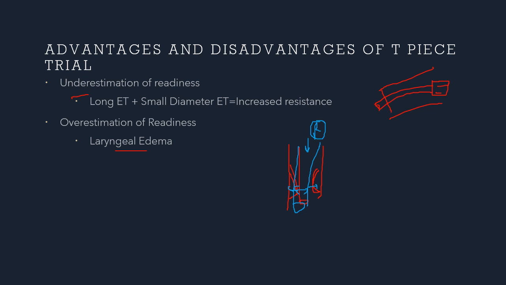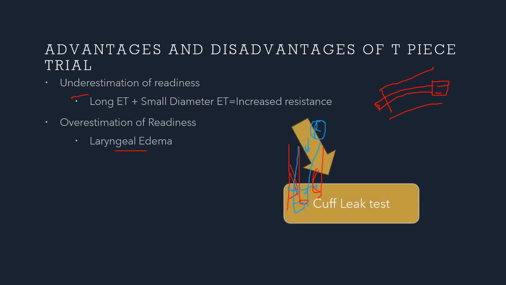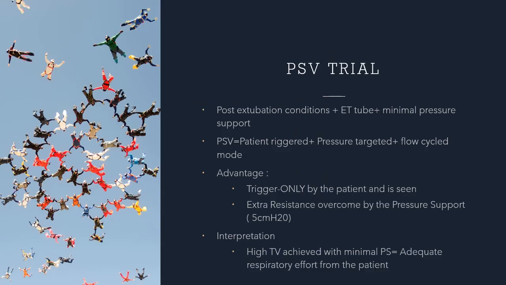So ultimately, T-piece trial is where the patient is disconnected from the ventilator. You connect oxygen, the oxygen will be delivered via the T-piece, the endotracheal tube will remain in place, no positive pressure is provided, and it will tell you if the patient is able to breathe without positive pressure support. I'll talk about the leak test in a moment, how to assess if the patient is going to breathe out of the ET tube, where you want to overcome this overestimation of readiness.